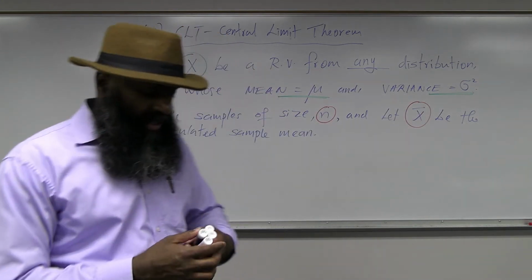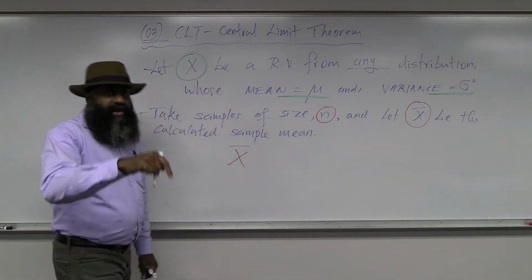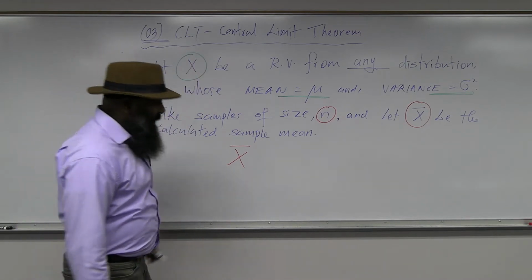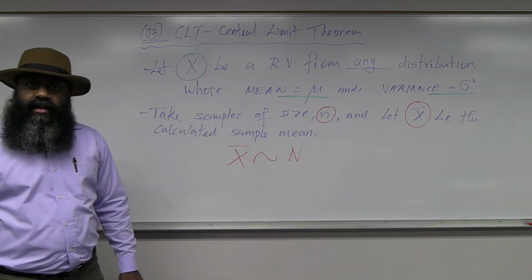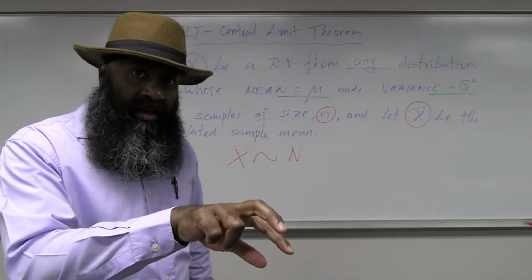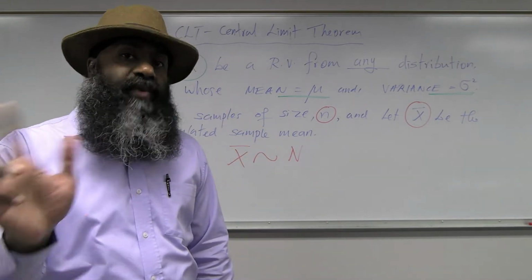The central limit theorem says that the distribution of x bar, no matter what the distribution of original x is, x bar will essentially follow a normal distribution. For the normal distribution, there are two parameters. One is the mean, the other one is the variance. First, we write the mean and then we write the variance.